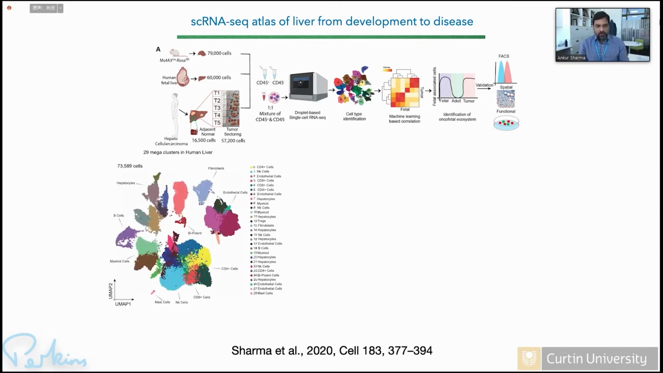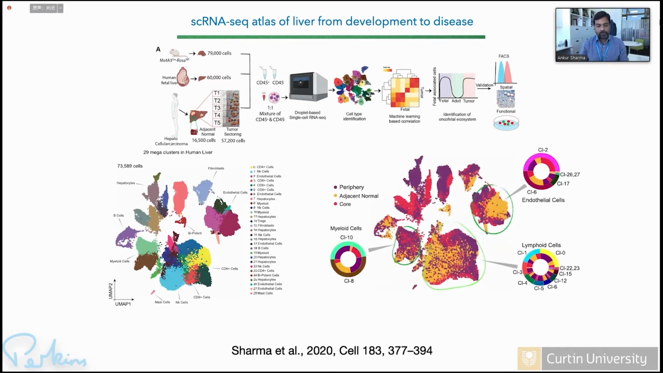And essentially what we found is that we could identify different subpopulations in the human liver, and we could also find how these cells are different in normal versus tumor, and how these cells are different between the core versus periphery, which is basically spatial information of the tumor. As we know, the core of the tumor is much more hypoxic compared to the periphery, which is more vascular. So we identified different populations in the core and periphery as well as normal versus tumor.